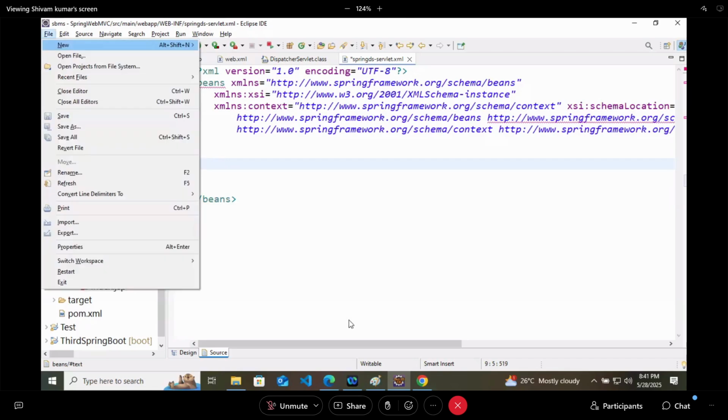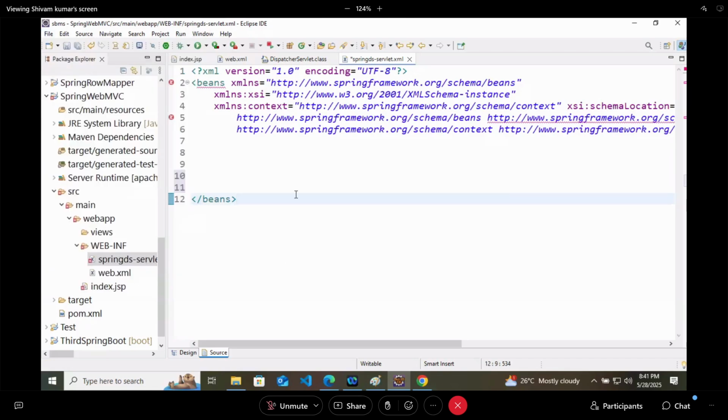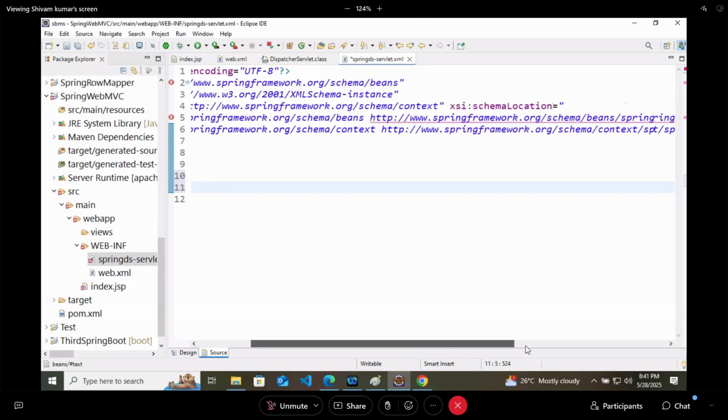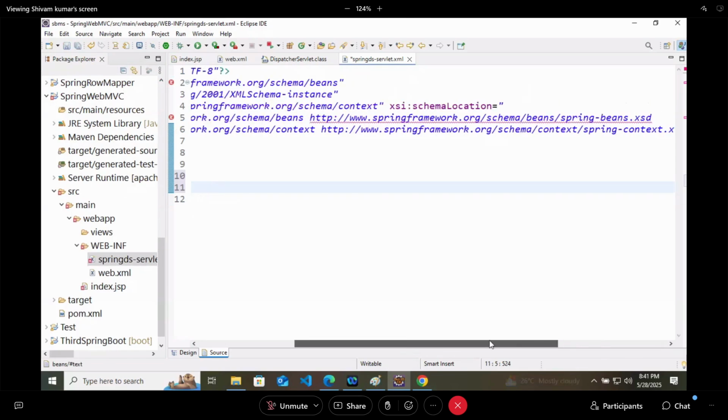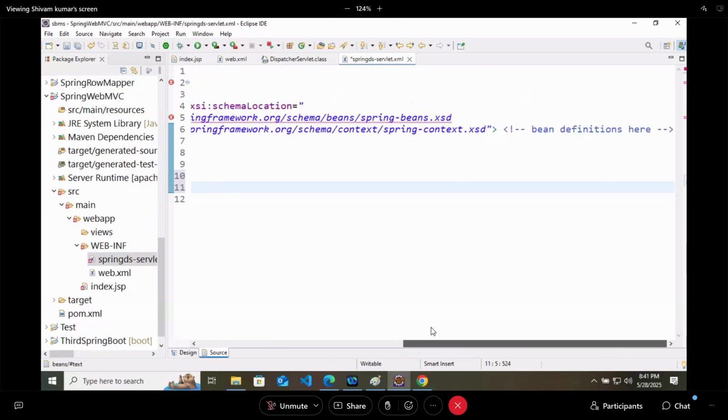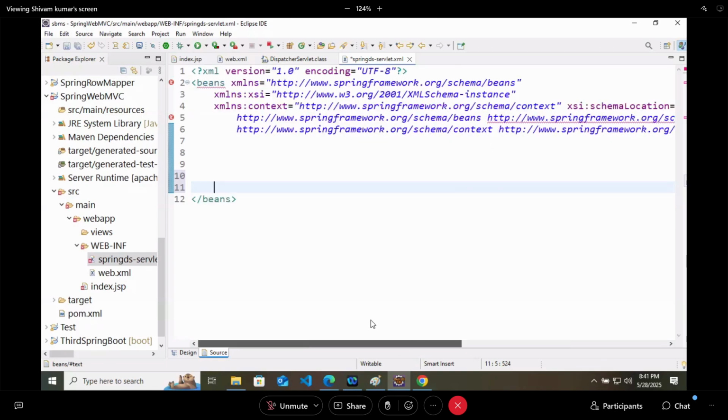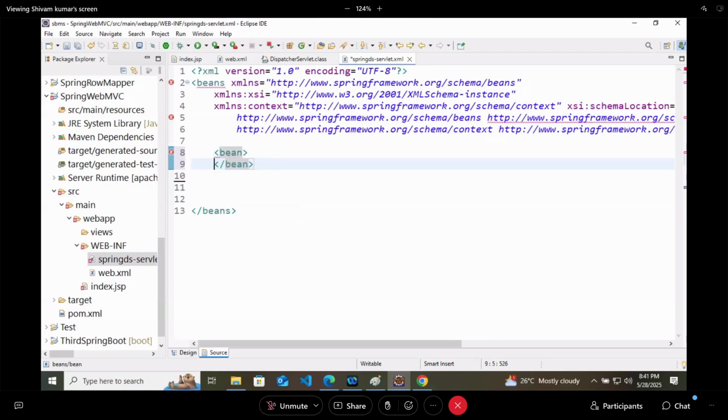So I have created one bean tag. Remember in the IOC container, we were creating like this. Remember or forgot? Bean means a Java class object. And we don't have anything here.